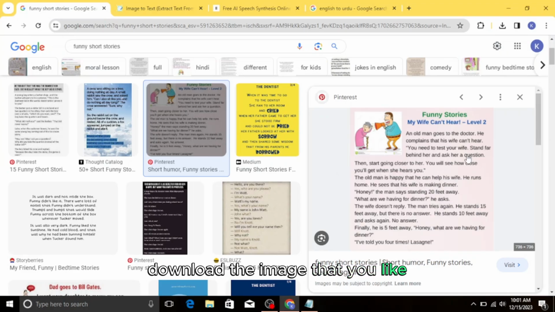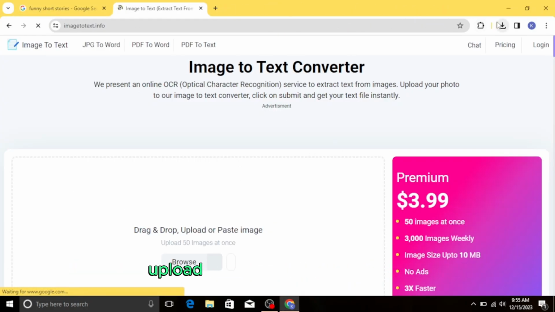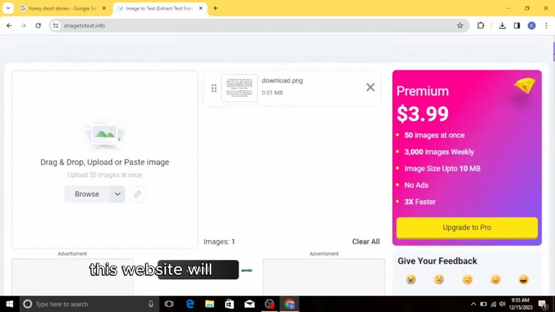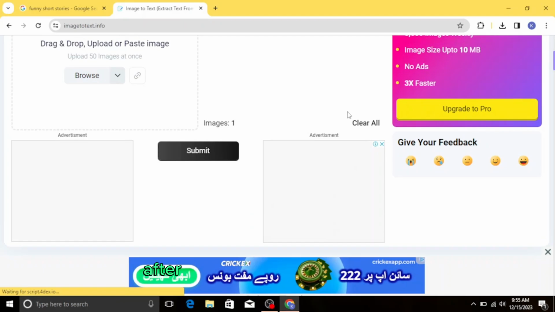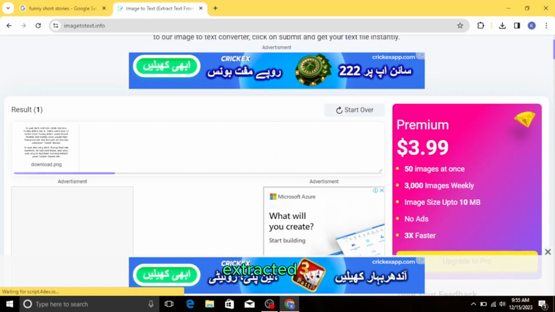Download the image that you like, go to a new tab and search for Image to Text Converter. Upload the image on this website to convert the image to text. This website will provide the text from the image. After clicking on the Submit button, the site will process it and provide you with the extracted text.